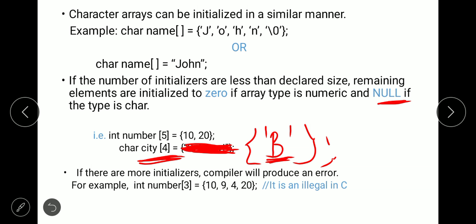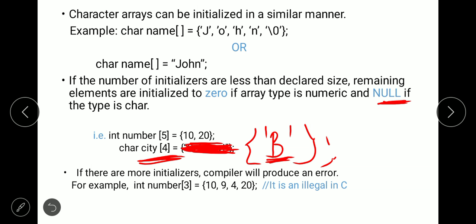So only B, that is the first character element, is being initialized with B, and the remaining ones, that is city of 1, city of 2, city of 3, are initialized with null because there are no values for them. And then if there are more initializers, the compiler will produce an error. If there are fewer initializers, the remaining will be initialized with 0 or null according to the data type.